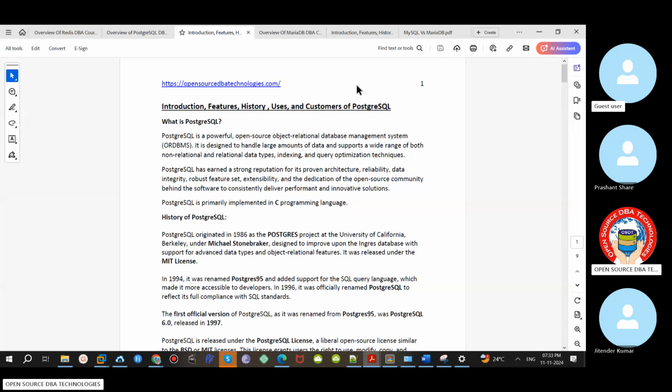So as a DBA, what I feel is, if you have real-time knowledge of Postgres installation and configuration, high availability and all those things, and on top of that you have a certification, you will be on top of other people.